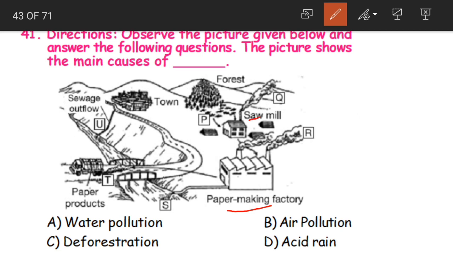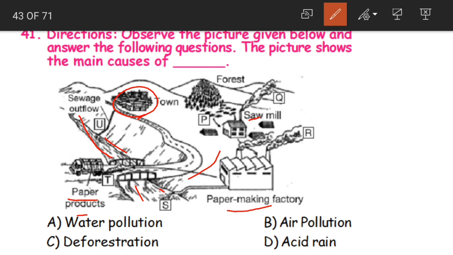Here there are some paper products made, and this is the river, a water body, and here is the town. Far from the town, near the forest, we have all these factories which are connected with wood and timber products.